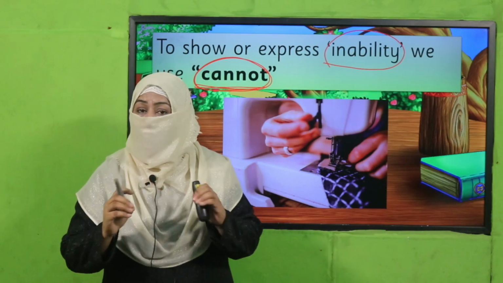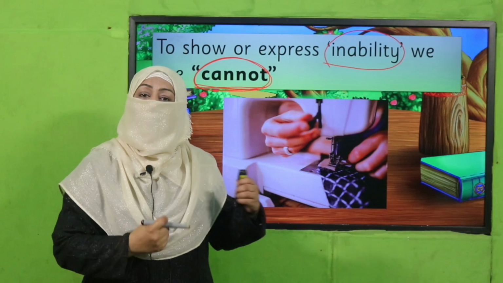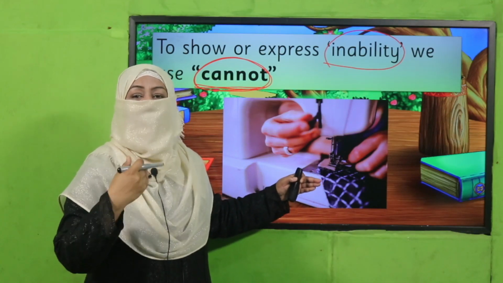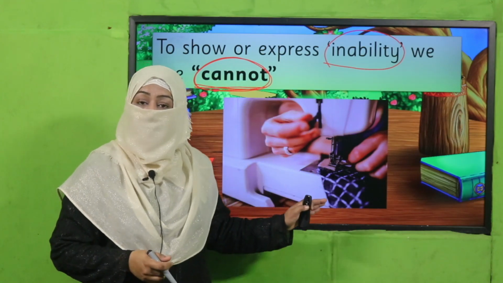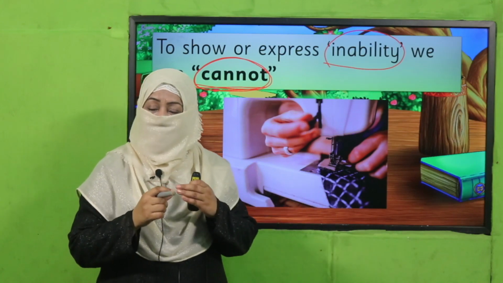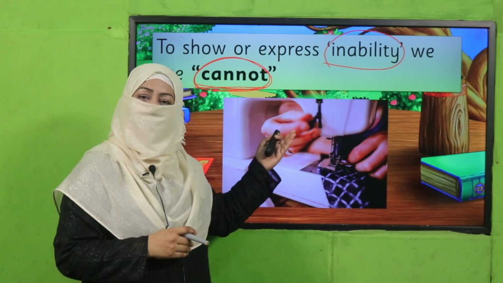One, we cannot do at all because we don't have that power. And one, we don't have the skill. A skill we can learn. Right now, I cannot stitch cloths, but maybe if I learn it, I can do it. So we have to identify. But I cannot fly at all. So that is my inability.